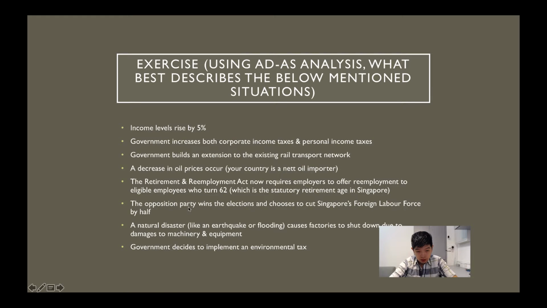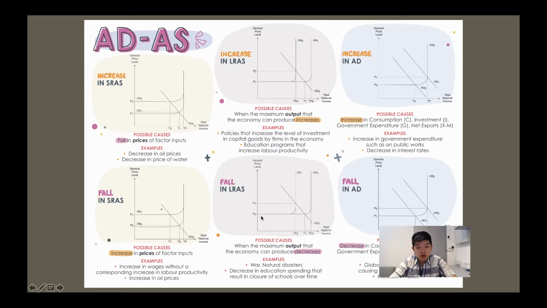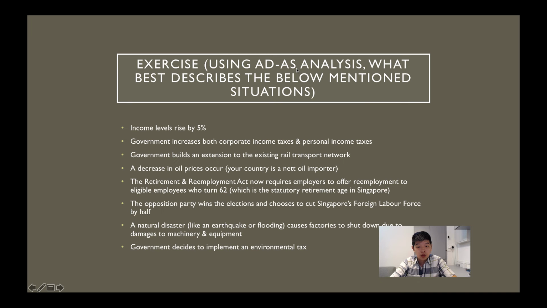And next, if there were to be a natural disaster like an earthquake or flooding, it will cause factories to shut down due to damage in machinery and equipment. We expect there to be a fall in LRAS as this natural disaster immediately affects the maximum amount that the economy can produce. But we expect the government to actually spend on rebuilding efforts, which will lead to an increase in G. Then after that, when the reconstruction has been done, your LRAS will increase back. That is what we expect to happen.